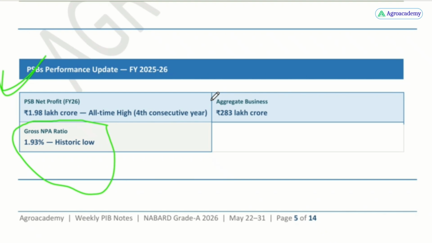So if the person doesn't pay the loan, it automatically becomes a non-performing asset for the bank.